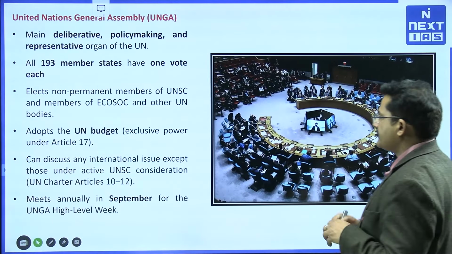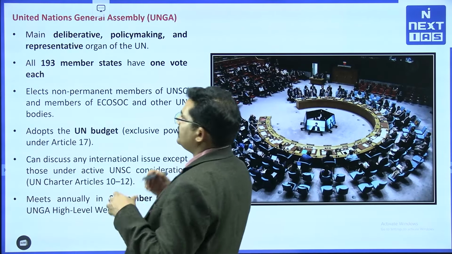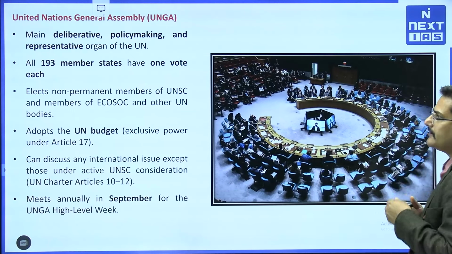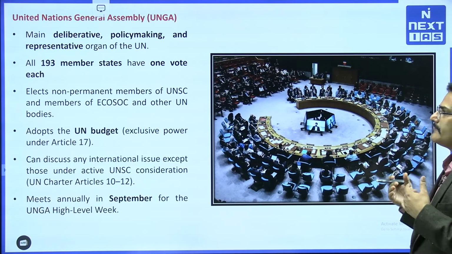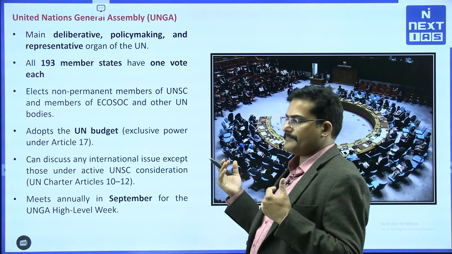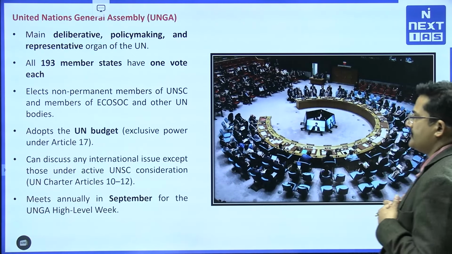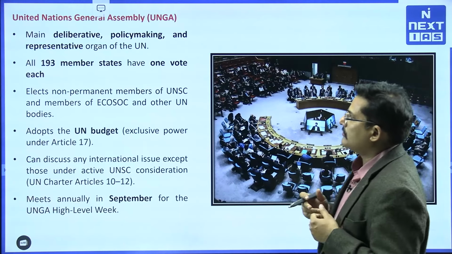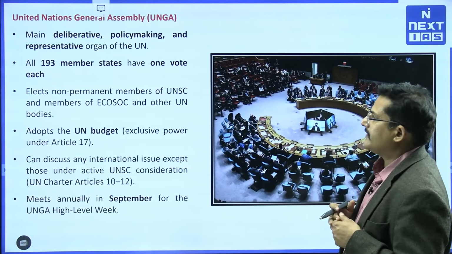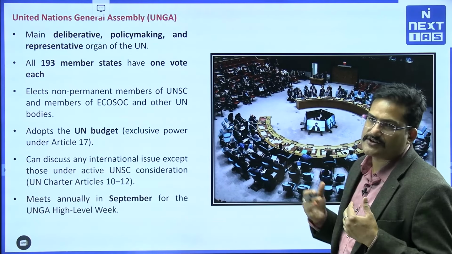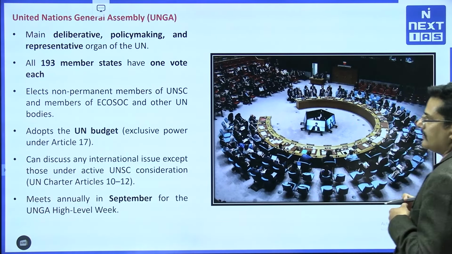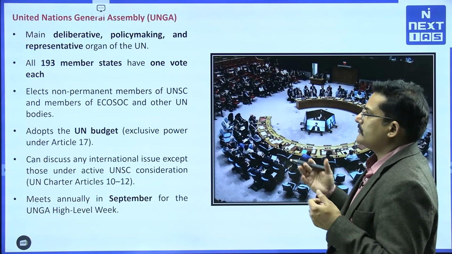Now let us try to understand the United Nations General Assembly. It is a bigger council in which they deliberate and do policy making, and it is the representative organ of the United Nations. All 193 member states have membership and each has one vote. They elect the non-permanent members of the United Nations Security Council. So who elects the non-permanent members of the Security Council? The United Nations General Assembly, along with the members of ECOSOC and other United Nations bodies.